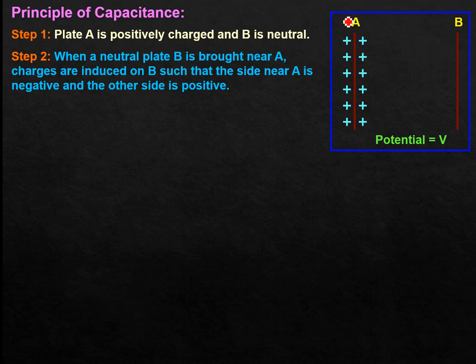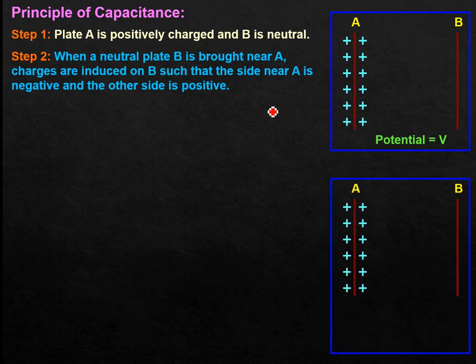you just try to recall the concept of electrostatic induction. Electrostatic induction is a kind of temporary electrification of any uncharged body by bringing it near to a charged one. So if we bring this uncharged metal plate nearer to the charged one, not in physical contact, just nearby, then the electrostatic induction process will take place. That is, opposite charge will be induced at the nearer end, while similar charge will appear at the farther end.